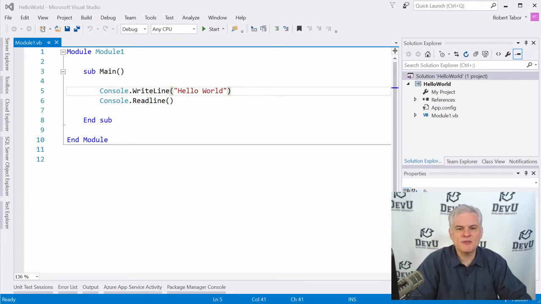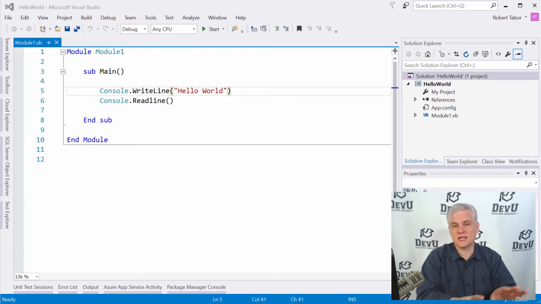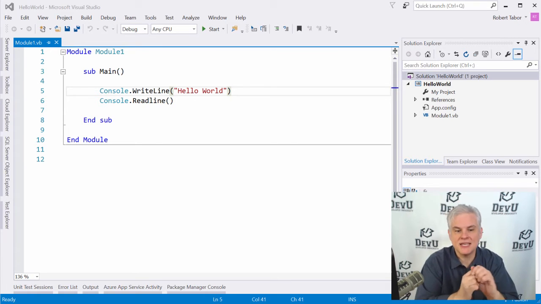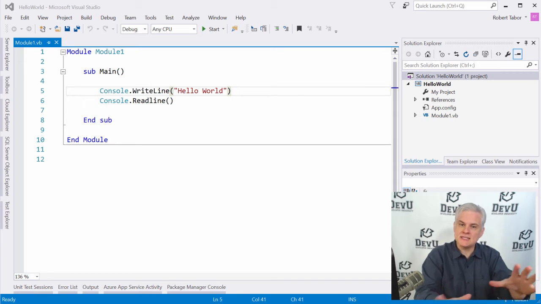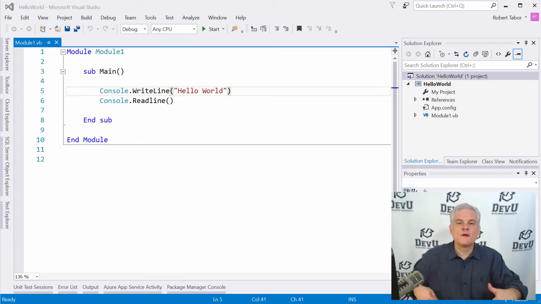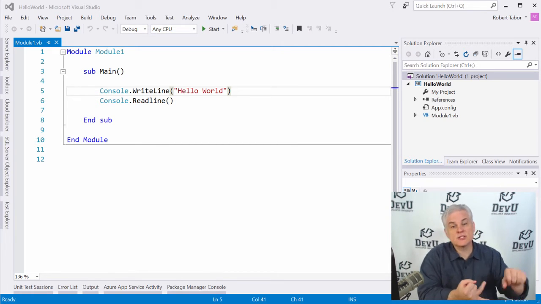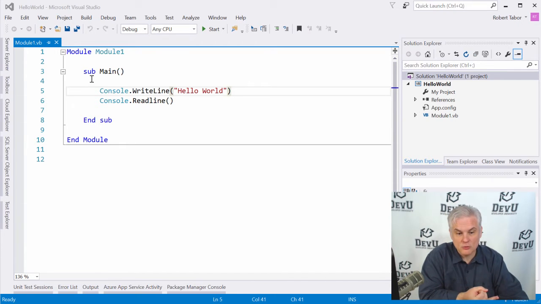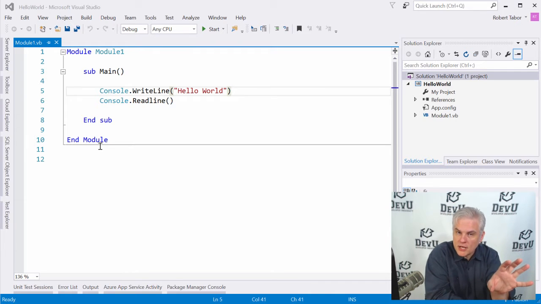All right. So whenever we created a new console project in one of the previous lessons, the module1.vb file automatically opened up into this main area inside of Visual Studio. And that's one of the things that project templates do for us. They provide a great starting point for the type of application that we want to build, including files and boilerplate code. So it gave us this Module1, Sub Main, End Sub, and End Module. Gives a little boilerplate code.